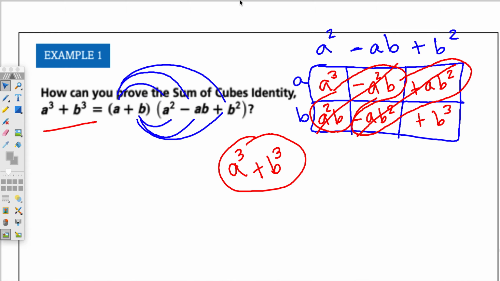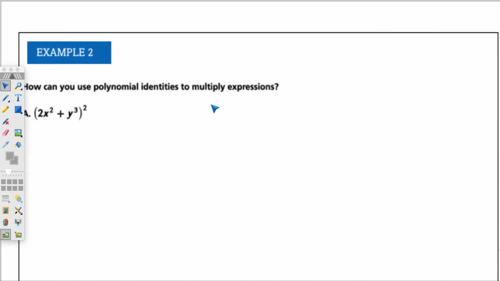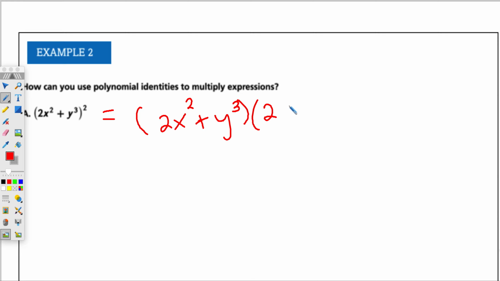Let's continue on. How can you use the identities to multiply this expression? Let's take a look. I'm going to write this 2 times because my power says to do that.